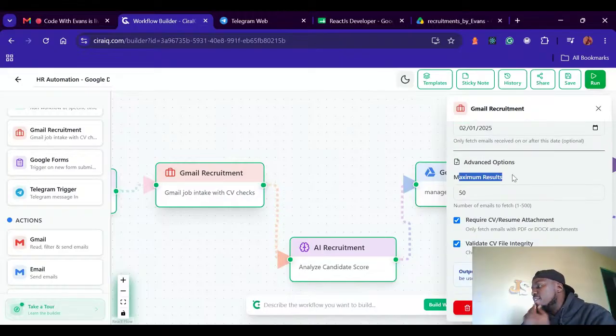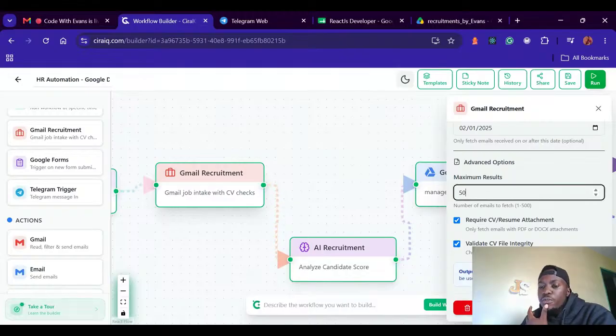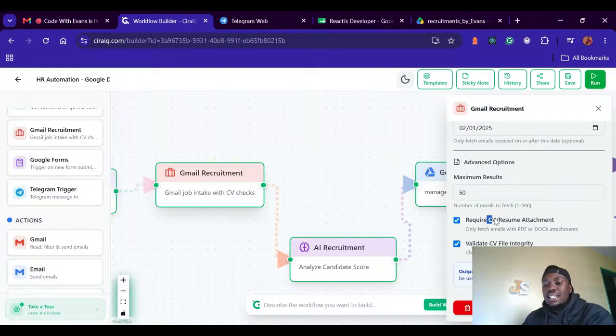Maximum results. Here, we can do 50. Let's say fetch only 50 applications. Maybe we have a lot of applications, like 1,000. I just need to fetch 200 of them. So basically, just fetch 50 of them.